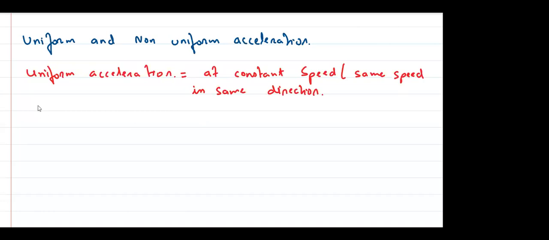It does not mean that velocity or speed is zero. ठीक है? It just means that वो same रहेगा, है ना? वो same रहेगा, right? Okay? ठीक है?